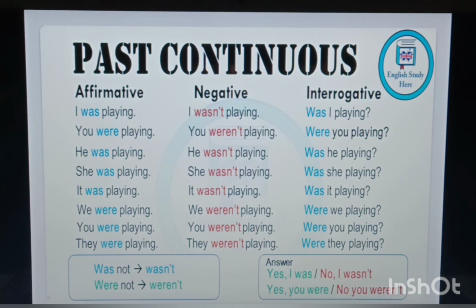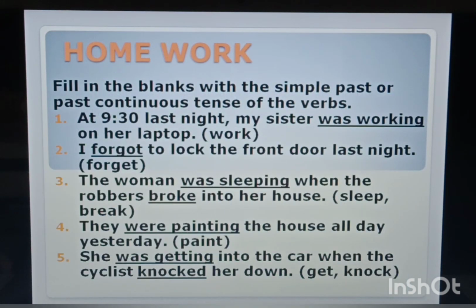In simple past tense, we are going to use verb's second form, and for negative or interrogative sentences, did will come and verb's first form will come. For past continuous tense, we are going to use was or were plus verb's first form plus ing. Okay. The next two we are going to study in our next class.